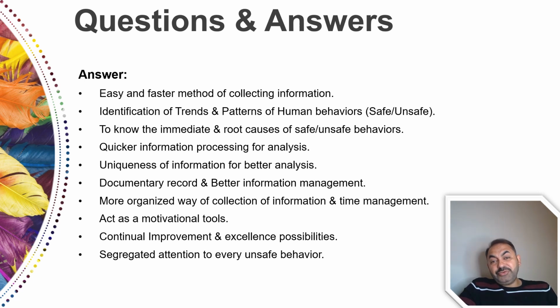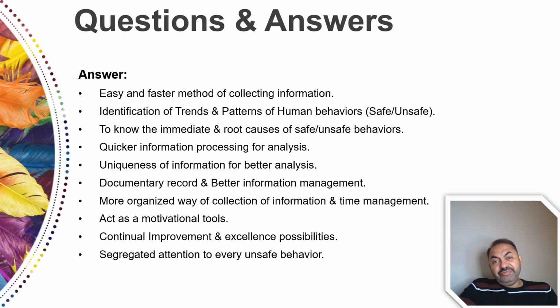Quicker information processing for analysis. Once you collect the information, the analysis part is the second part. You need to make decisions on analysis. So analysis can also be done on the collected information. Since the collected information is in a formal shape, in a unique format, it will help you to compile the information and to analyze it quickly also.